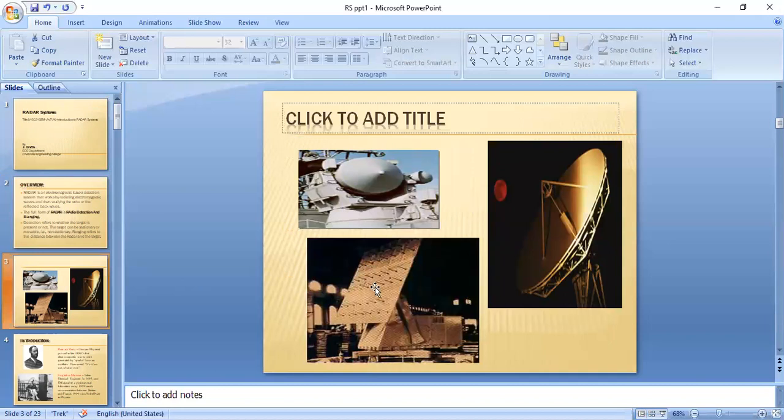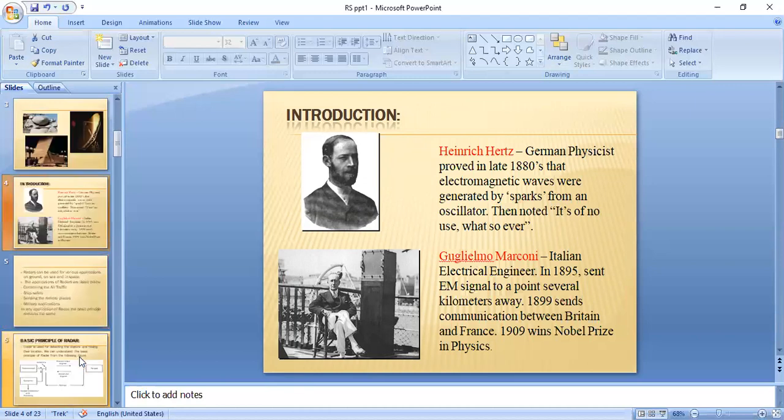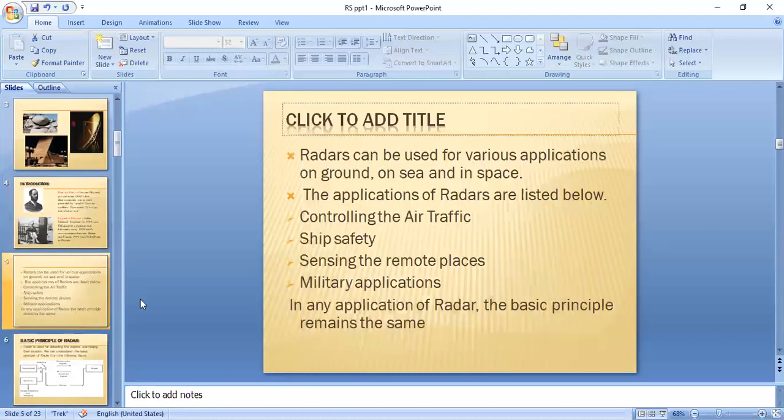Here we have some figures of radar systems. We can use any type of radar depending on the application. Here we have two more scientists for the development of a radar. And next, the applications of radar. We have only four main applications, though we can have more.